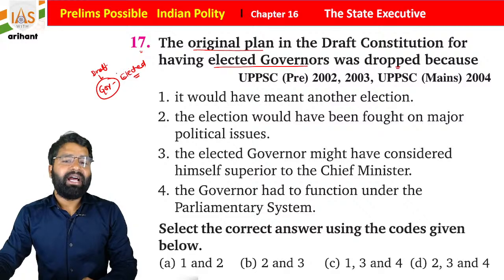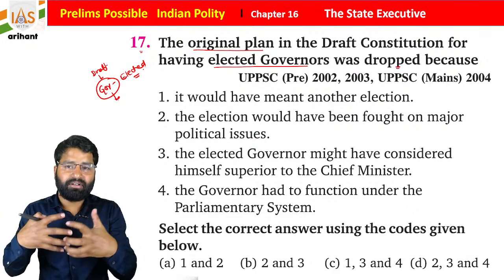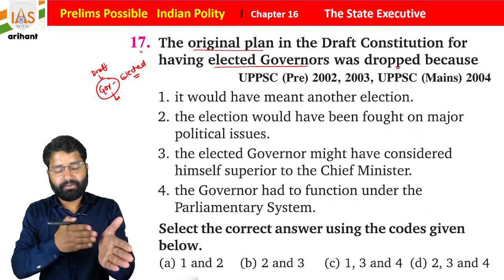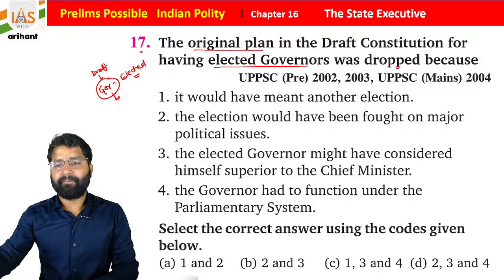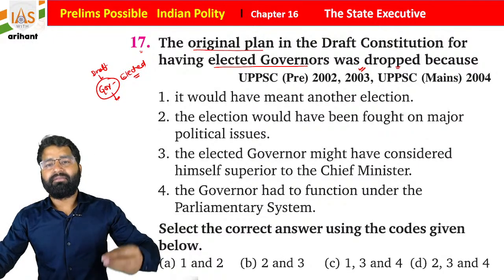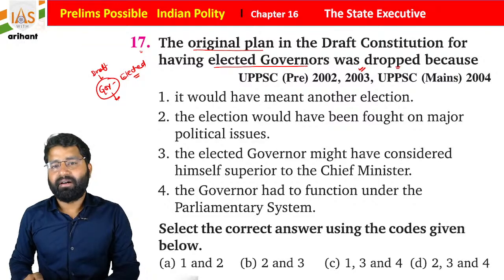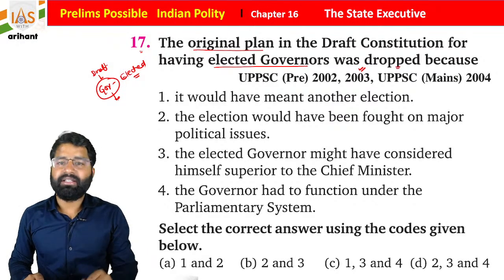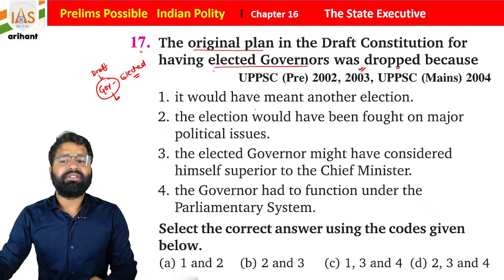But as we all know, if the governor is elected, then definitely it is going to create a conflict between the governor and chief minister, governor and president. So that's why this idea was dropped, and we followed the Canadian system, where the governor is appointed by the center.